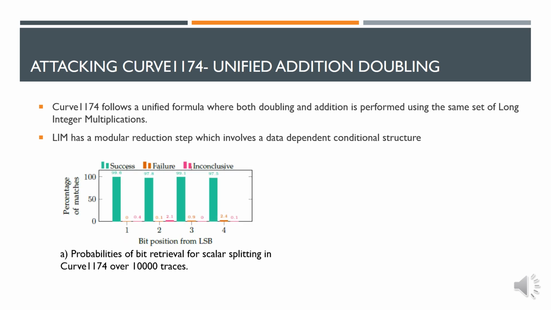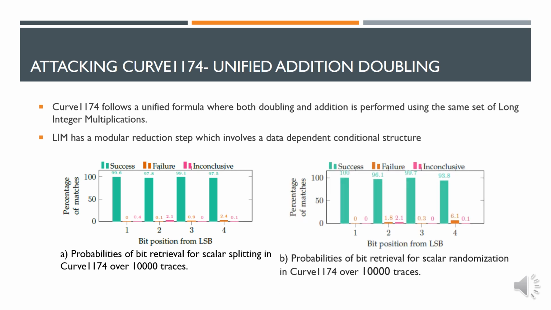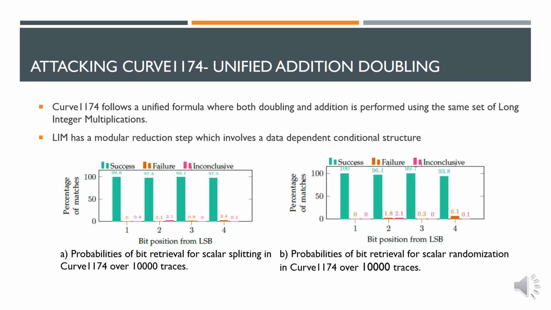The success rate of the attack on scalar splitting is illustrated in figure 8. The figure shows the percentage of sequences that has successfully retrieved the blinded scalar for 4 consecutive bit positions over 10,000 sample traces. Similarly, this attack is highly efficient to retrieve blinded scalar bits in scalar randomization countermeasure as illustrated in figure B. We plot the success, failure and inconclusive percentages of 10,000 blinded scalars getting retrieved in each of the cases.